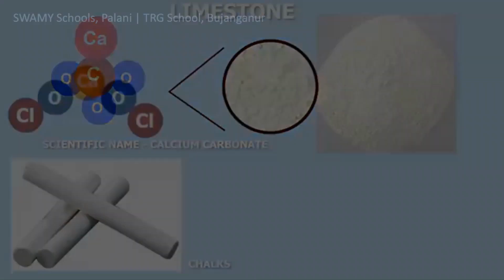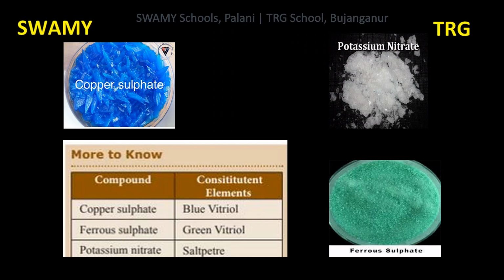More to know. First compound is copper sulfate. Formula is CuSO4.